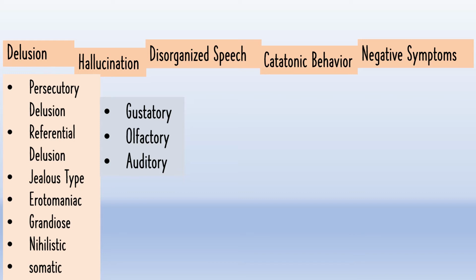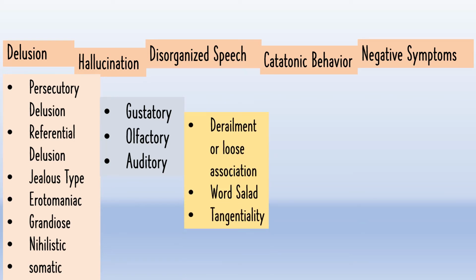Now we will discuss disorganized speech. Disorganized speech is a symptom in which a person cannot communicate with another person using a proper vocabulary and words, and it has three main types, known as derailment or loose association, word salad, and tangentiality. In derailment or loose association, a person switches from one topic to another without forming any logic, and in word salad, a person tries to communicate by using different words and vocabulary, but it doesn't make any sense.